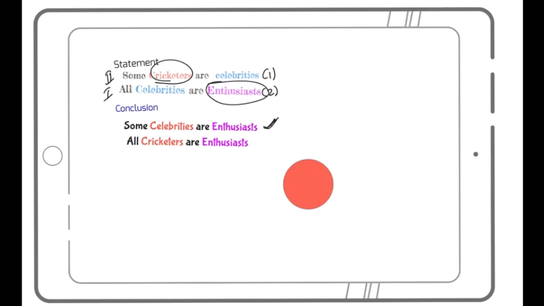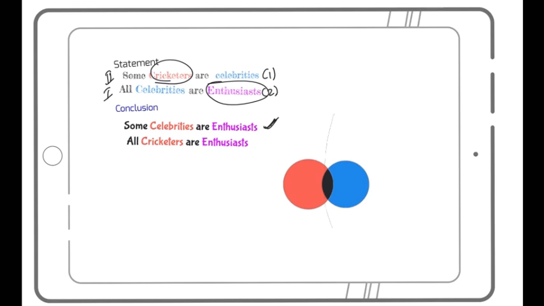So let's put a red here, cricketers, and then I'll draw a celebrity. So this is my some cricketers are celebrities. And this is my celebrity, this is my blue here. Then we'll go ahead with the intersection, which is the black part. So cricketers who are celebrities, representing black, and all celebrities are enthusiasts. So let's go ahead with this.